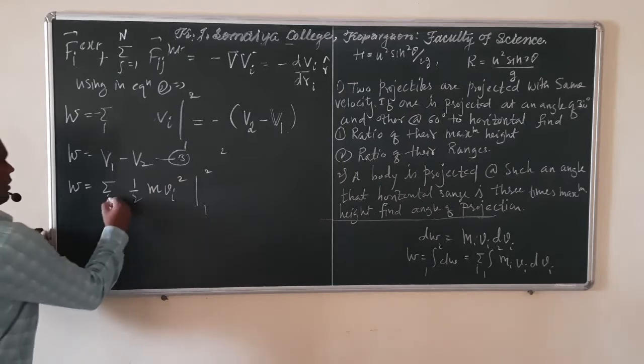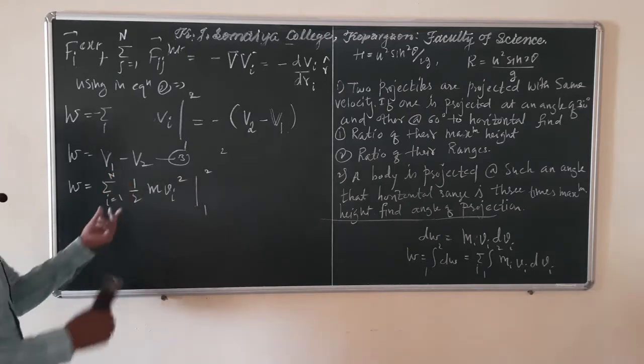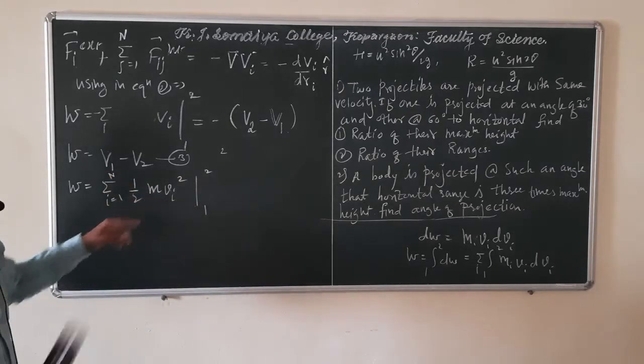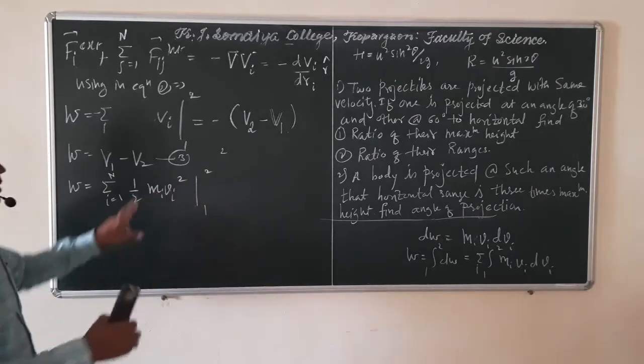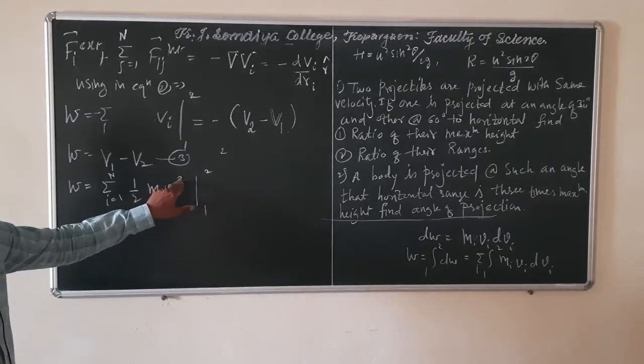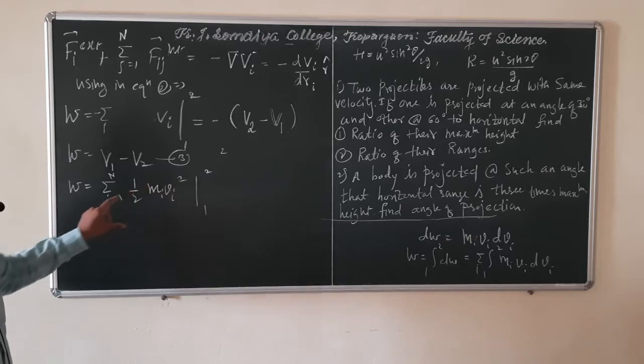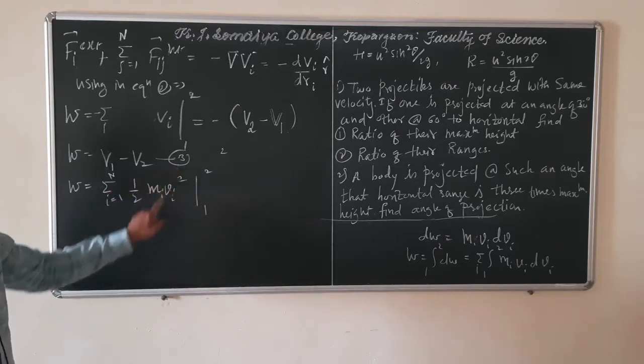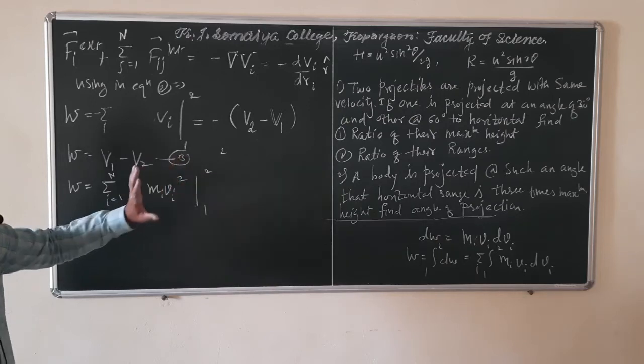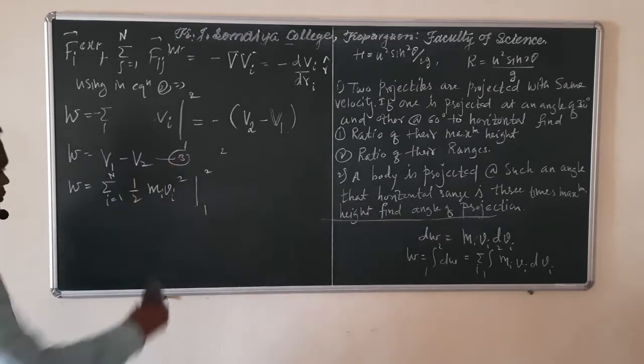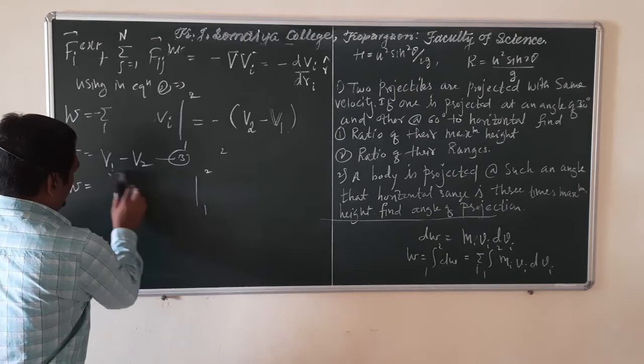If i runs from 1 to capital N, and you put i equal to 1, this is 1 half m1 v1 square, the kinetic energy of the first particle, plus 1 half m2 v2 square, plus 1 half m3 v3 square. So this term is nothing but kinetic energy.